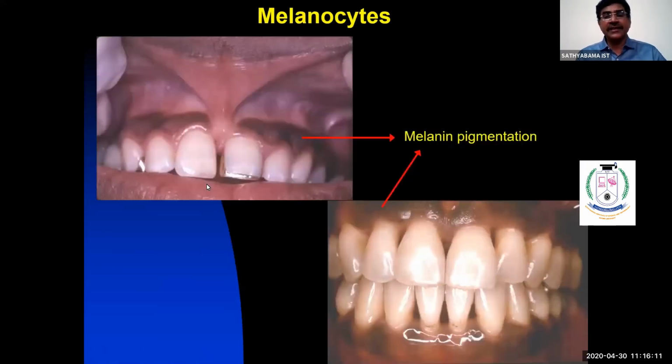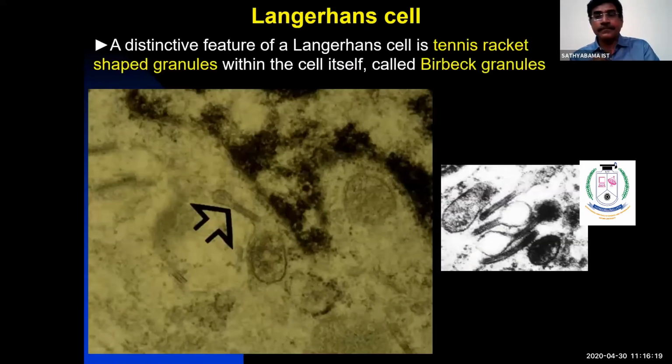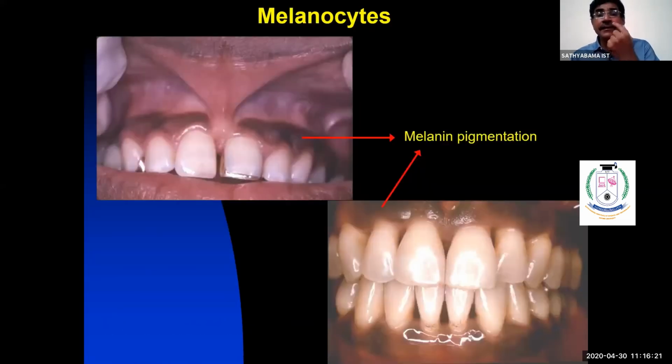It arises from embryonic neural cells. When you go home, reflect your lip and cheek, and you will find dark melanin pigmentation in the attached mucosa. This is called attached mucosa. Here you see the pigment.